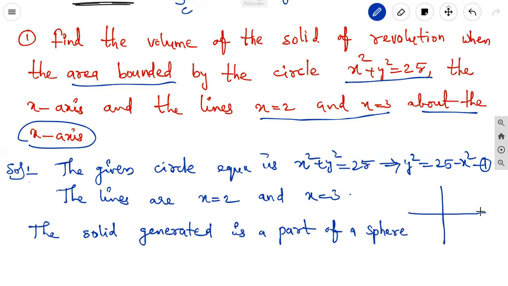Here we are taking a sphere, and in this, suppose x equal to 2 and x equal to 3 are taken. The distance is 2 and the distance is 3. From that, the solid is generated.